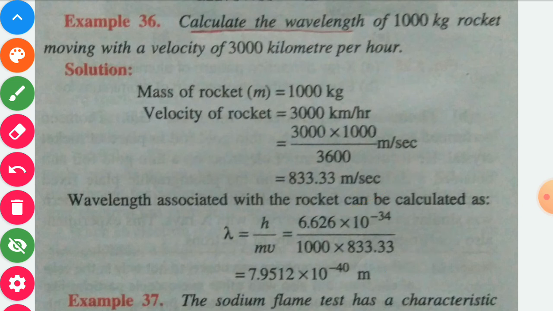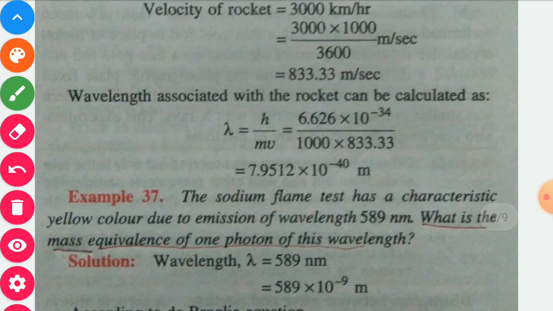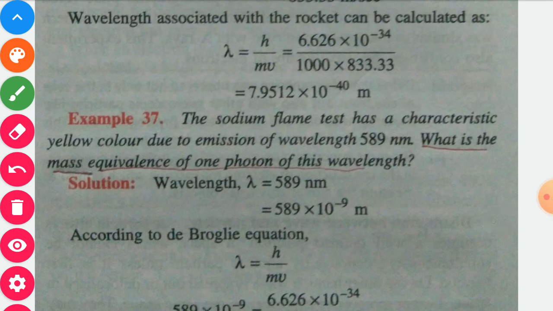Now next question. The sodium flame test has a characteristic yellow color due to emission of a wavelength of 589 nanometer. What is the mass equivalence of one photon of this wavelength? Here we have to find out the mass value. Wavelength given is 589 nanometer, so it will be 589 into 10 to the power minus 9 meter. According to the de Broglie equation, we know that lambda, the wavelength, is equal to h upon mv.